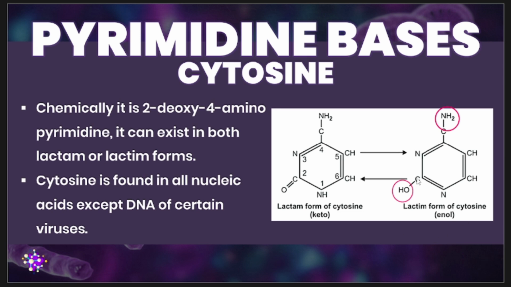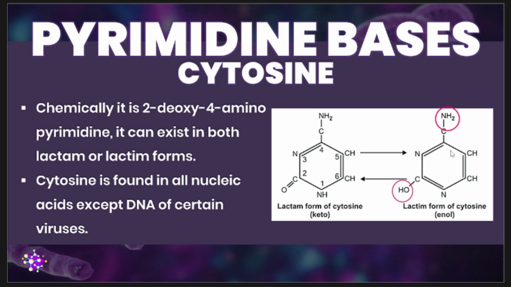On the other hand, when we're talking about your lactim form or your enol form, the nitrogen atom forms a double bond with the adjacent carbon atom.